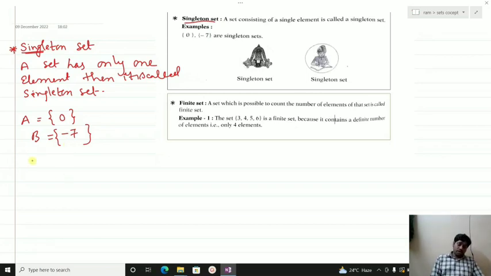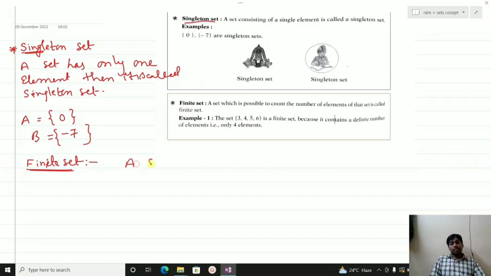Next, another type of set is the finite and infinite set. So what does finite set mean? A finite set is one where it is possible to count the elements.